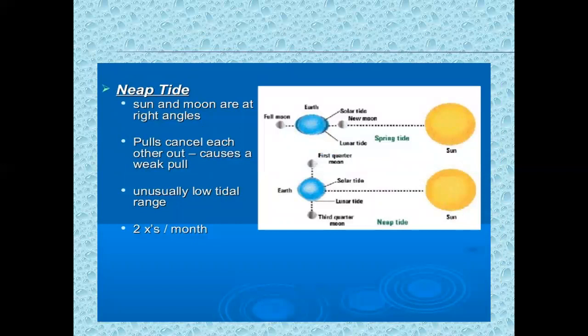Then neap tide. Sun and moon are at right angles and they do not pull together. Look here, this is the moon and the sun is here. So they form a right angle, a 90-degree angle. So the pull becomes weaker. They are not pulling the water together. That's why these tides become very weak or slow. Pulls cancel each other out, causing a weak pull and an unusually low tidal range. There are two neap tides per month.